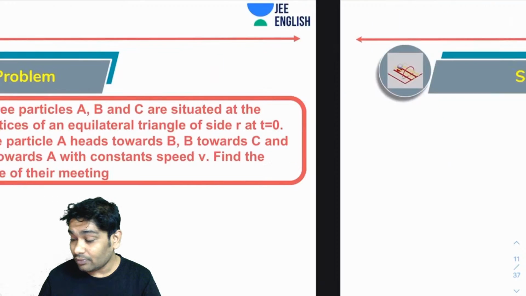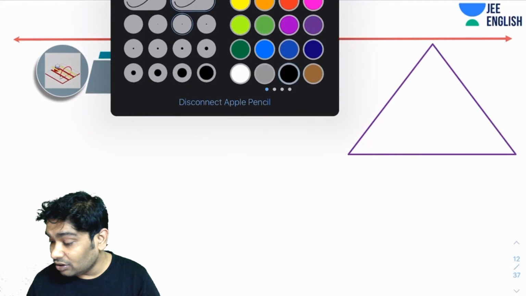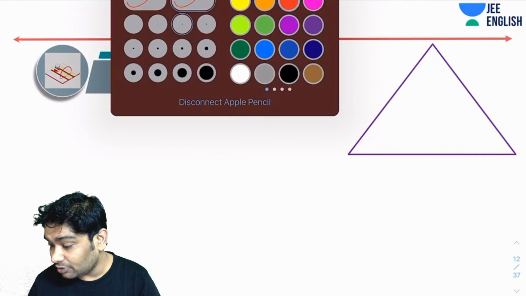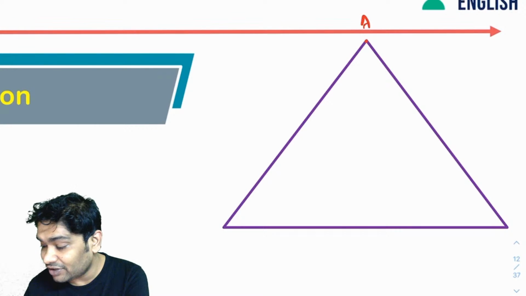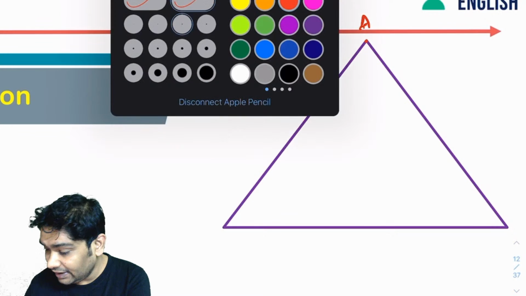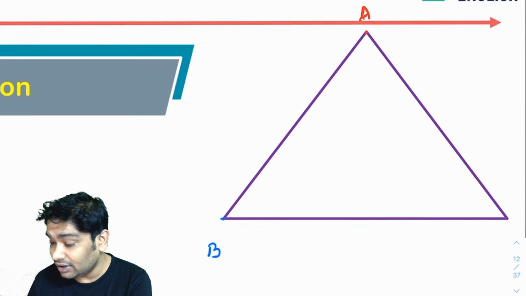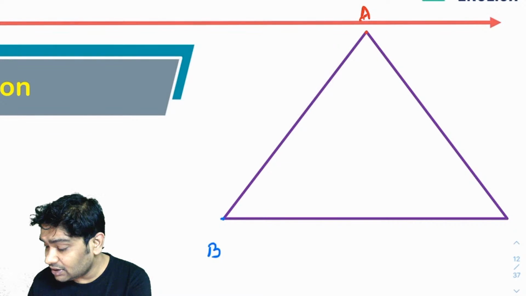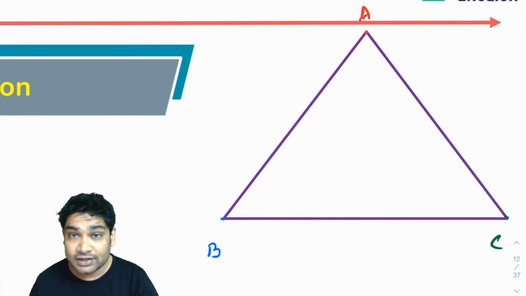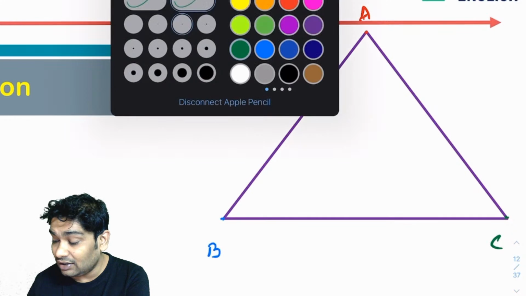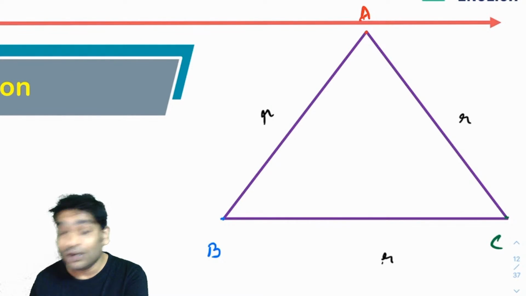In this problem, let me just discuss what essentially is happening. Let's imagine three people. We start with A, who is here. Next you have B, who is situated here, and a third person, C, who is situated here. At t equals 0, all of them are situated at the vertices of this triangle, which has a side length of R. So this is an equilateral triangle.